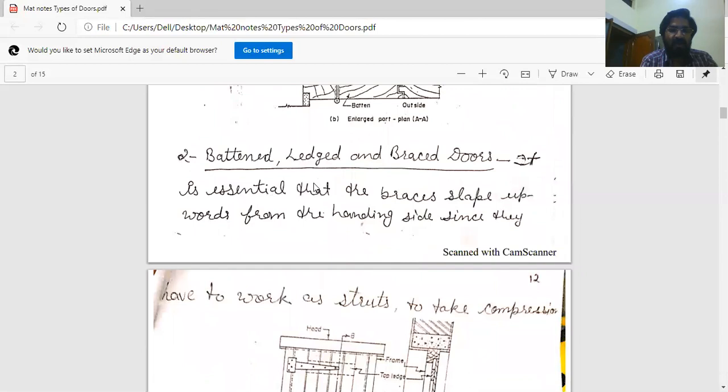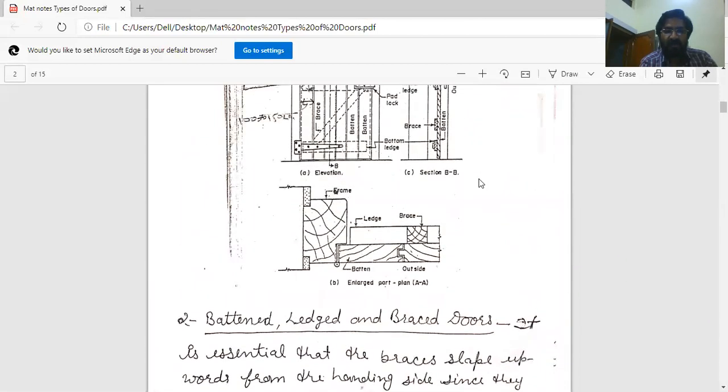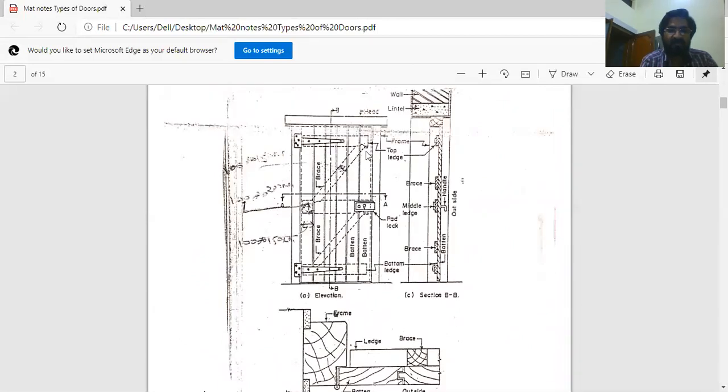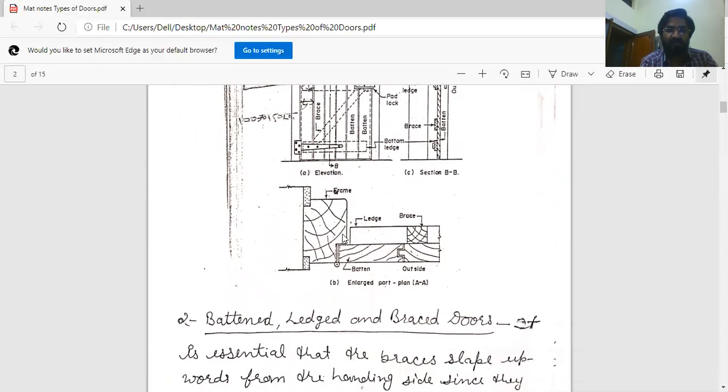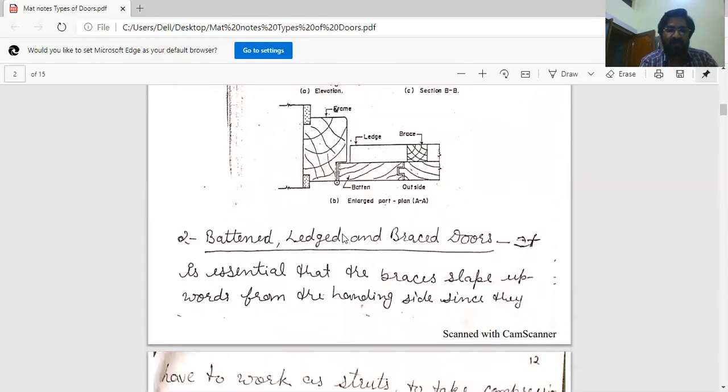Second type is batten, latched and braced door. The third element is the brace. This is batten, vertical planks of wood. Latch is horizontal planks of wood, and the inclined member is known as brace. So this is the second type of door, batten, latched and braced door. Dimensions are the same as the batten and latch door.